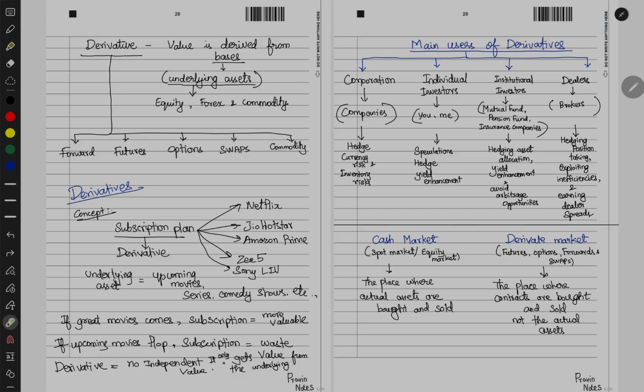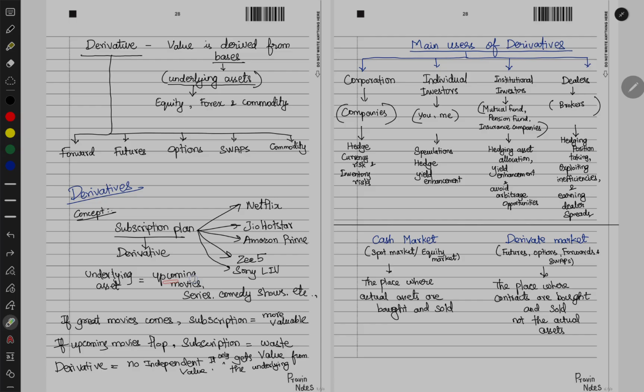Now let's take a simple example to understand what derivatives are. Let's say we have a subscription plan like Netflix or Jio Hotstar or Amazon Prime or Z5 or Sony Live, whatever it is. We take the subscription plan either monthly or annually, that doesn't matter, but we pay a price for the subscription. Now this subscription doesn't have a separate value.